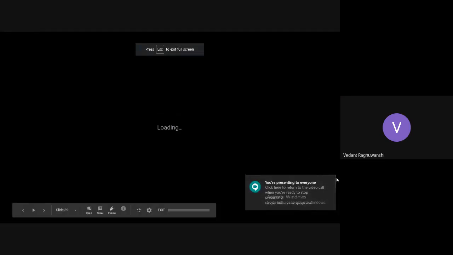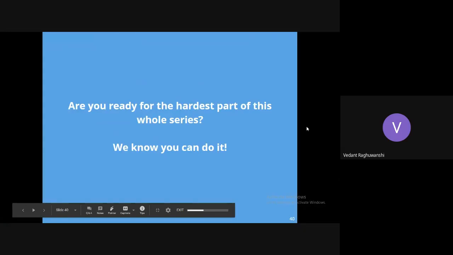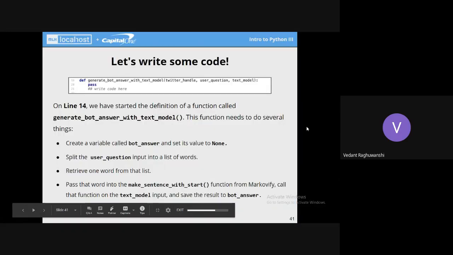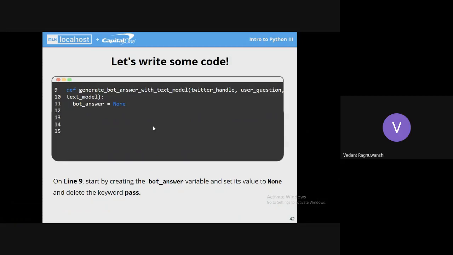Now we'll be doing the main logical part of today's project. Yeah, so here's a short review of that. There is a function already defined known as generate bot answer with text model. What we'll be doing is writing code in that function to generate the responses for a chatbot. First, you have to define a variable known as bot answer and set it equal to None.